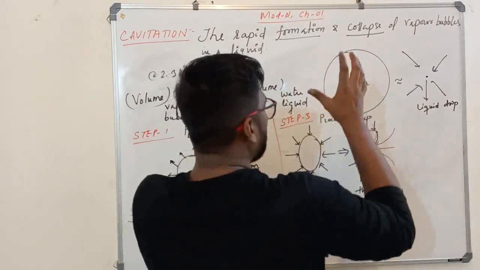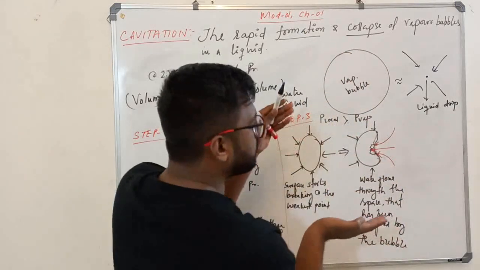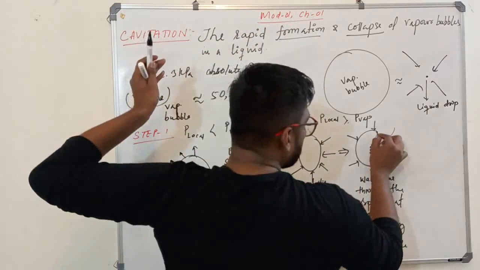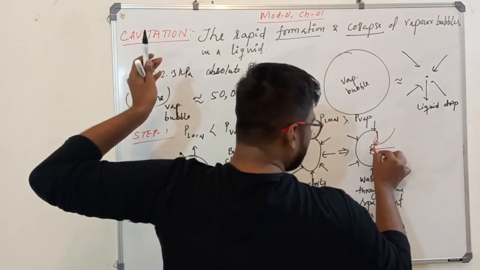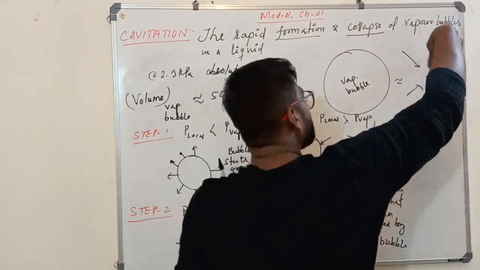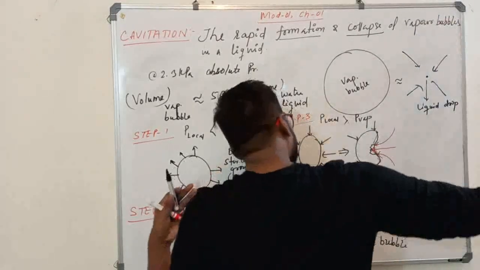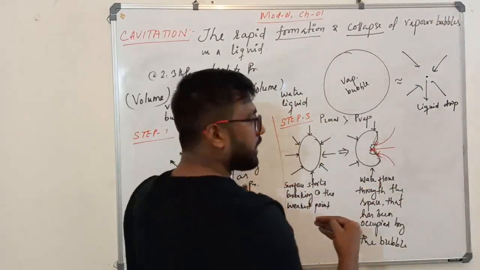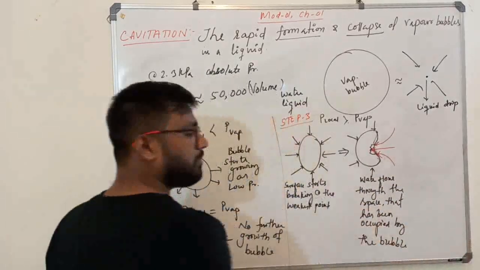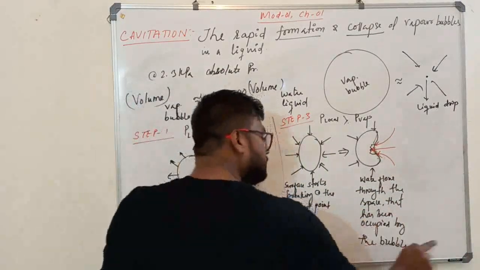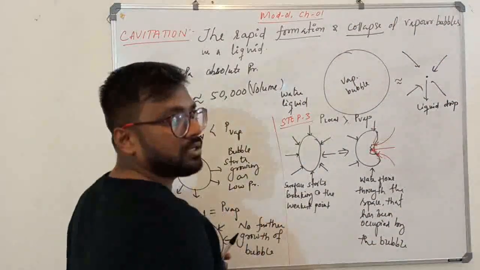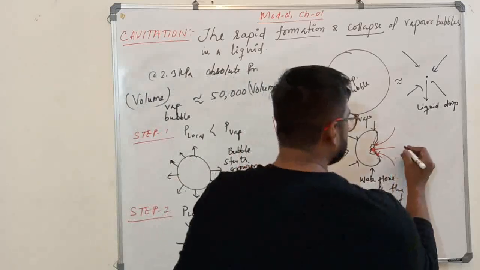Now when P local is greater than P vapor, they are trying to compress it. After compressing, let us say the weakest point is here. At the weakest point, the surface will start breaking. So the liquid on the surroundings will try to rush in through this. Correct? Rush in through what? Through the space which has been occupied by the bubble itself. The water will try to rush in. That's it. It is going to break now.